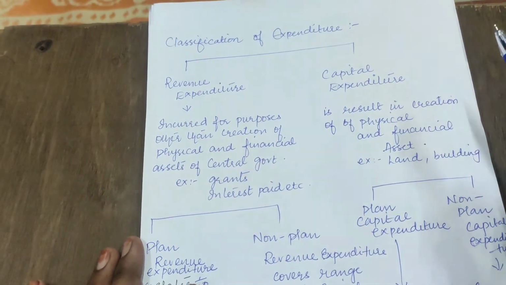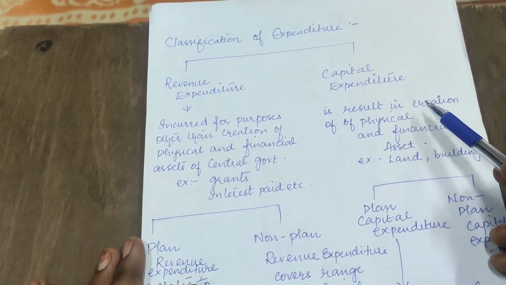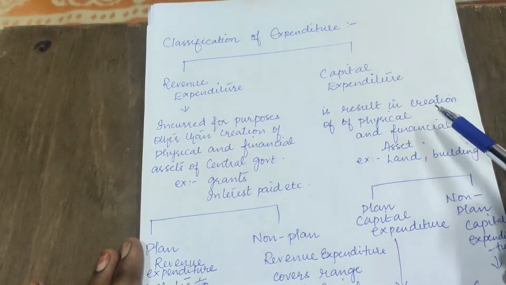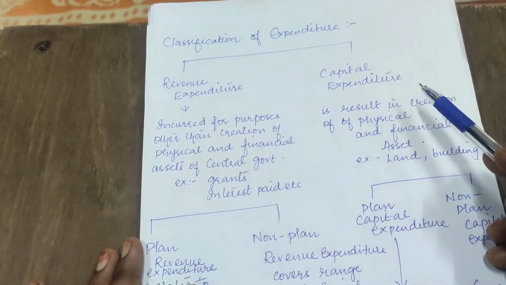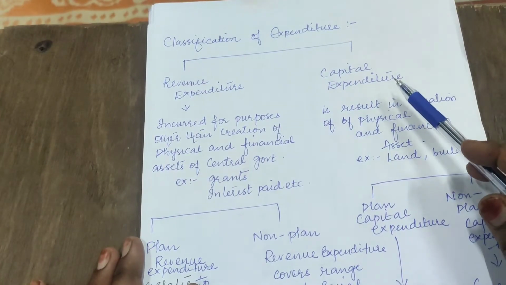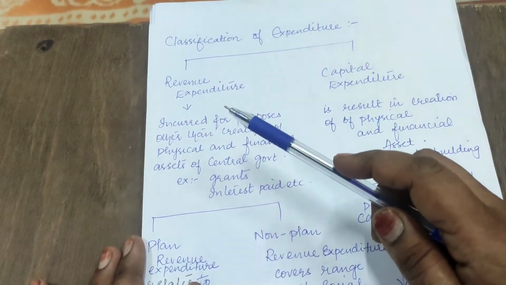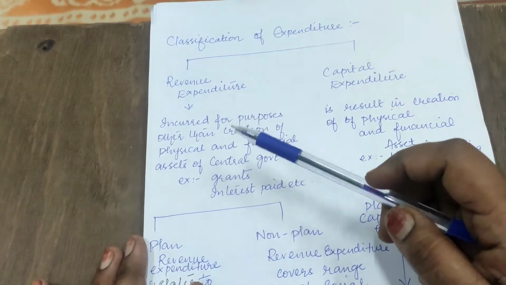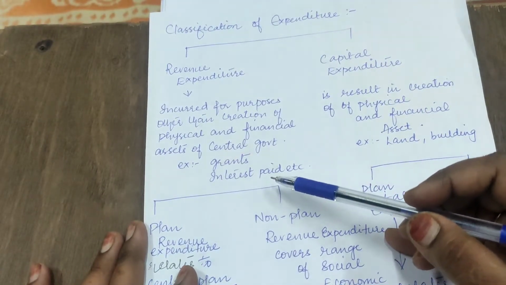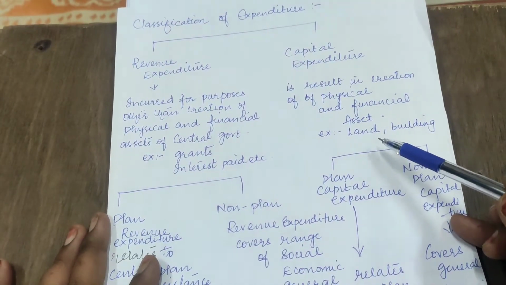Capital expenditure results in the creation of physical and financial assets by the central government. It can be land, it can be building, it can be acquiring of business, it can be anything. So acquiring or resulting in the creation of financial and physical assets is called capital expenditure. Revenue expenditure is incurred for purposes, but it will not create any kind of financial and physical assets. Examples of revenue expenditure are grants, subsidy, interest pay, etc. The examples for capital expenditure are assets like land, building, etc.